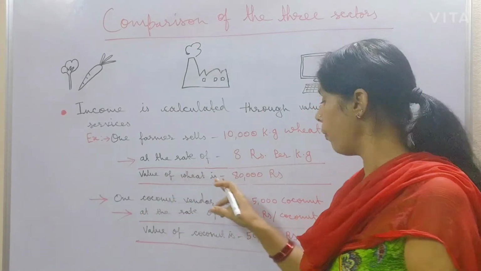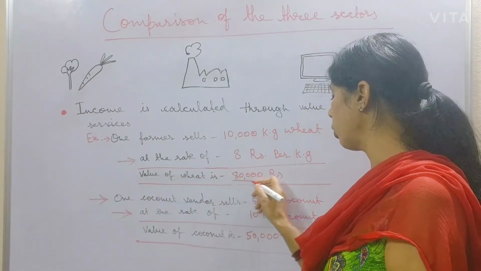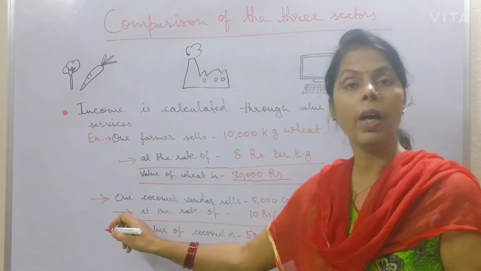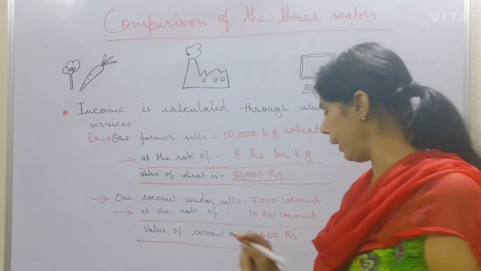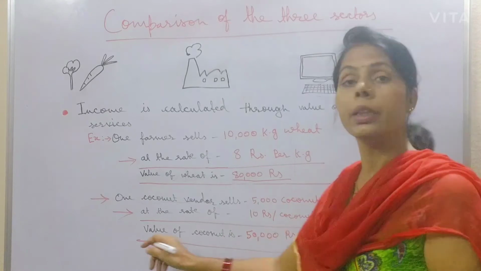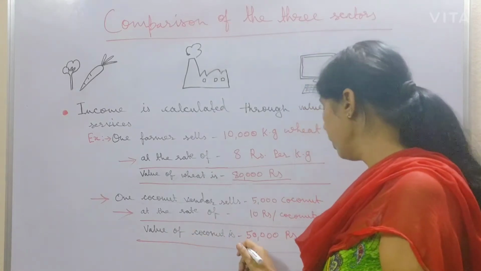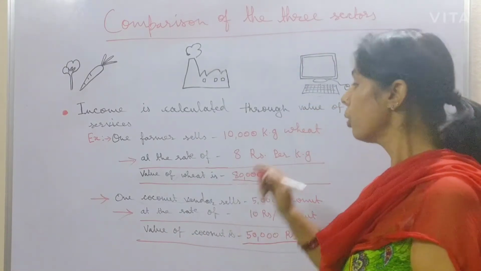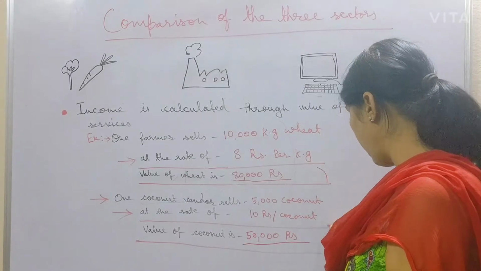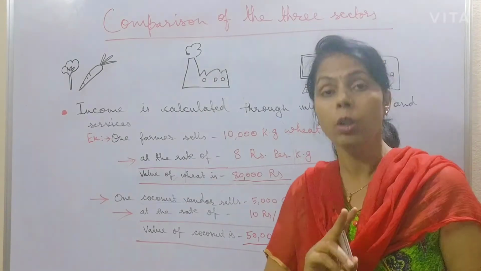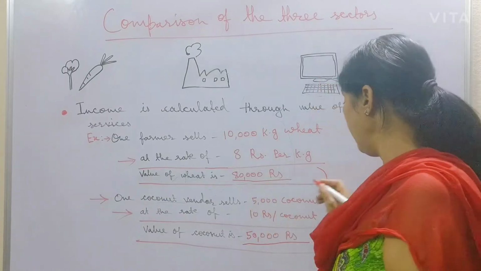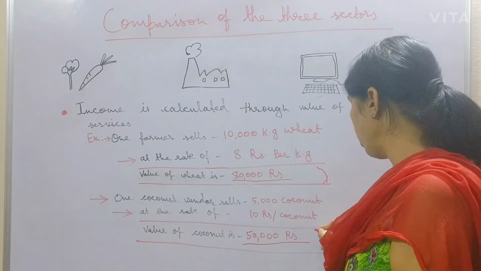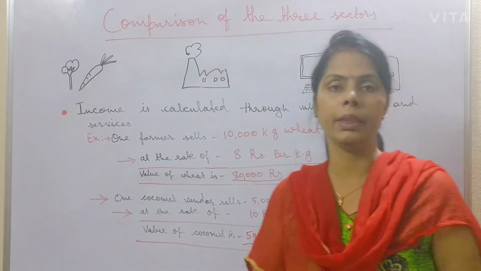The value of wheat is 80,000 rupees. One coconut vendor sells 5,000 coconuts at the rate of 10 rupees each. The value of coconut is then 50,000 rupees. So we add this value. For knowing about the income, we calculate the value of goods and services.